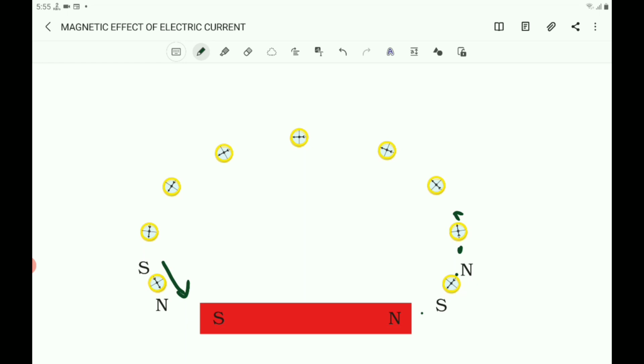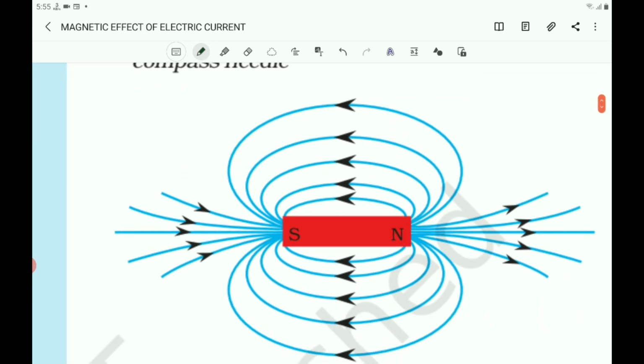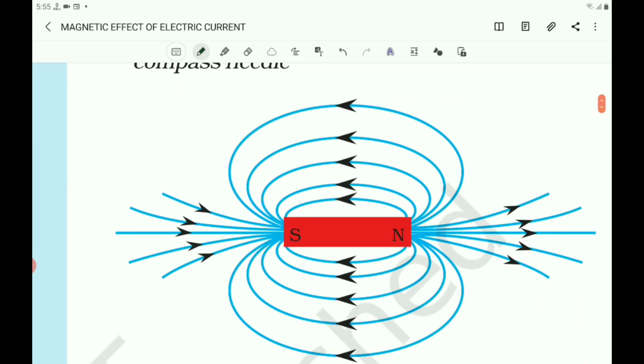Repeat the above procedure and draw many lines. By drawing many lines, you will get the pattern shown in this figure. These lines represent the magnetic field around the magnet. Here, all these are the magnetic lines that you can draw by using a bar magnet and a magnetic needle, that is, a magnetic compass.